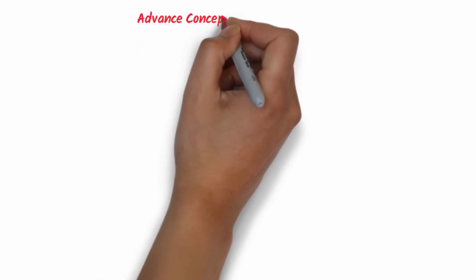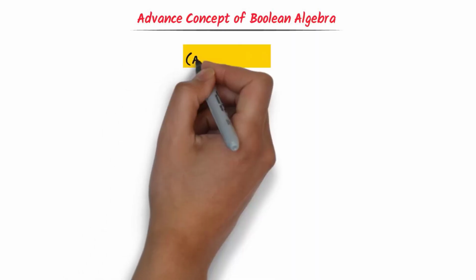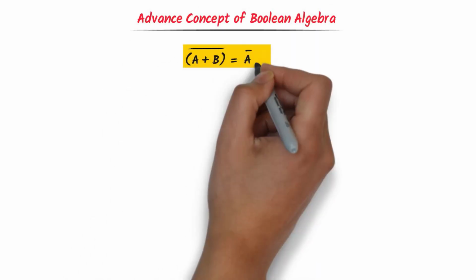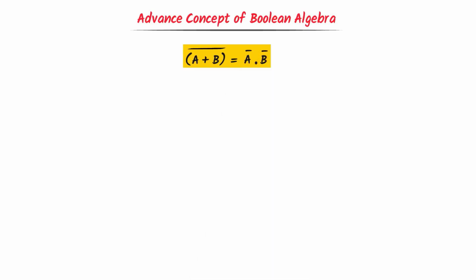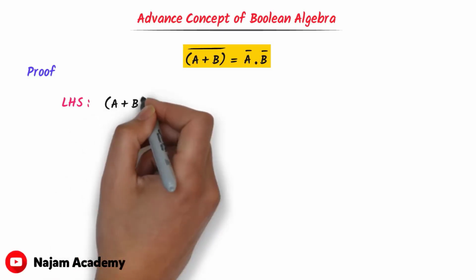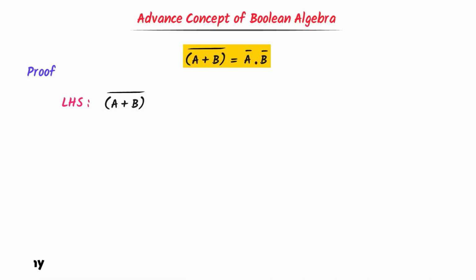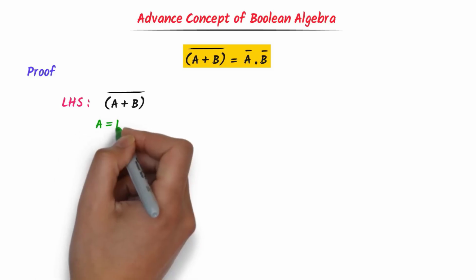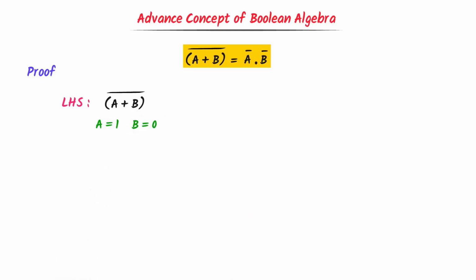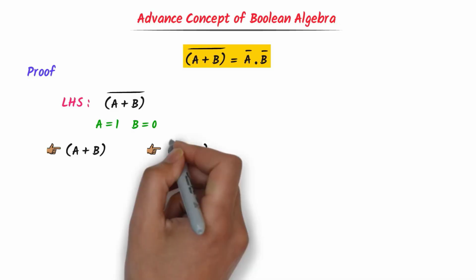Now I will teach you one advanced concept of Boolean algebra: A plus B whole bar equals A bar dot B bar. Let me also teach you its proof. Firstly, consider the left hand side. At the left hand side, we have A plus B whole bar. Now consider values of A and B. Let A equals 1 and B equals 0, because here we can use only these two digits. I will solve this question in two steps. In the first step, I will find A plus B. In the second step, I will find the inverse of A plus B.